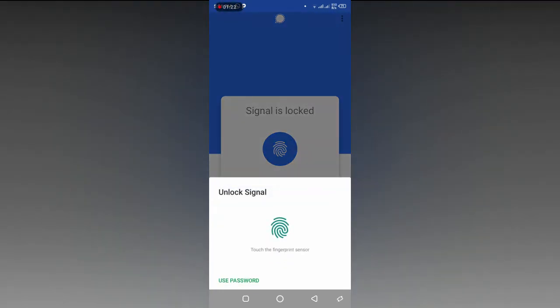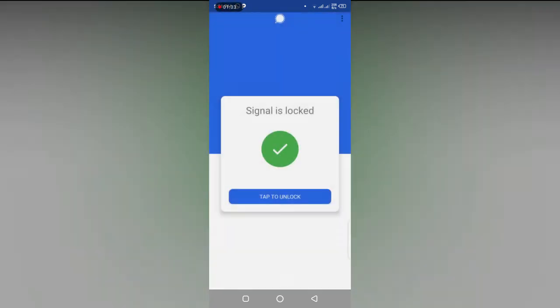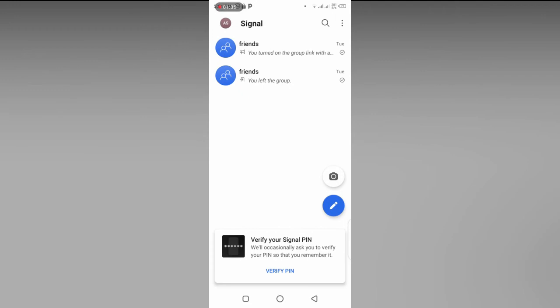You can see now the two options here. The first one is about the fingerprint lock and the second one is about PIN, which is written as use password. Access your phone with fingerprint. Now your phone can be locked with the fingerprint and password as well.